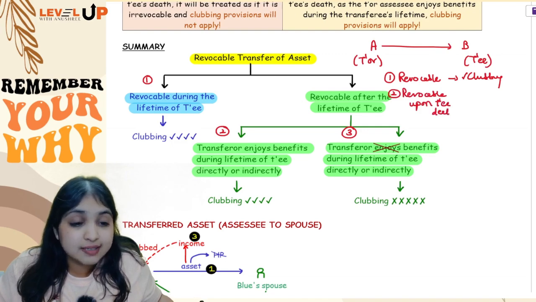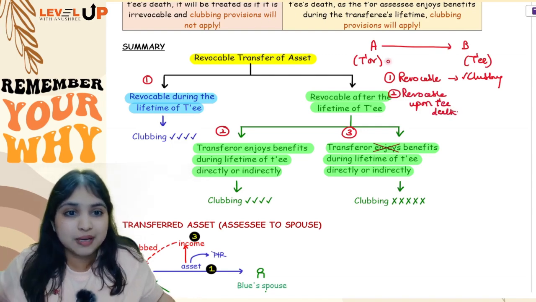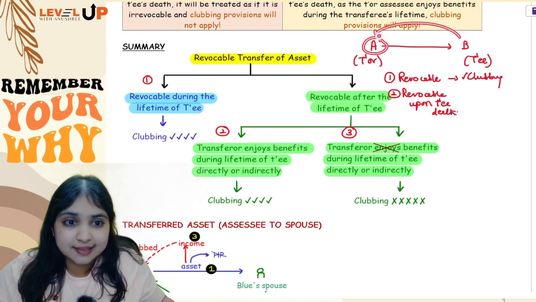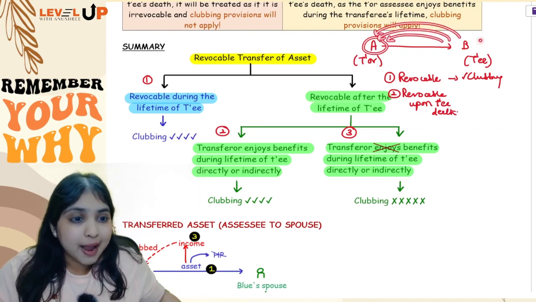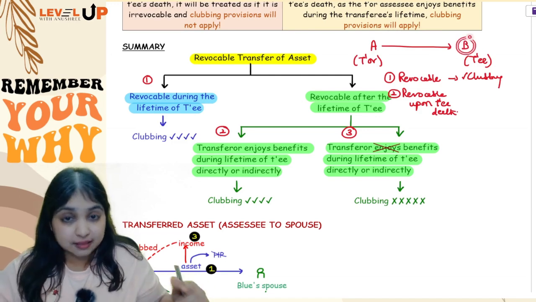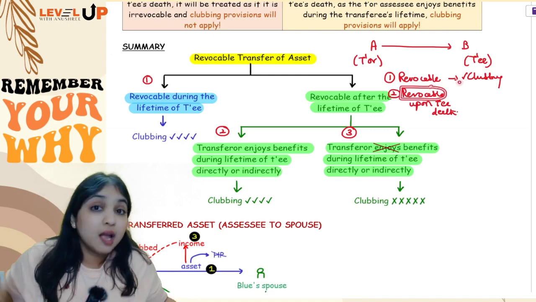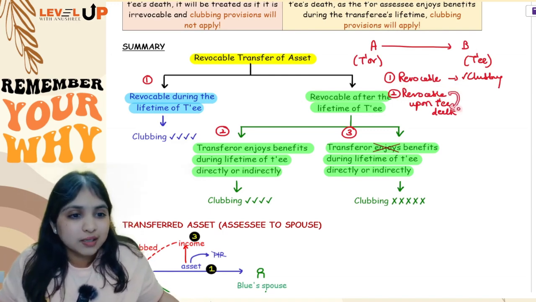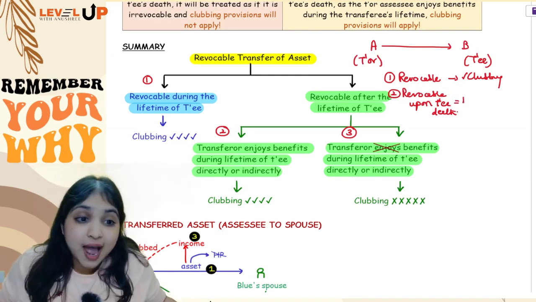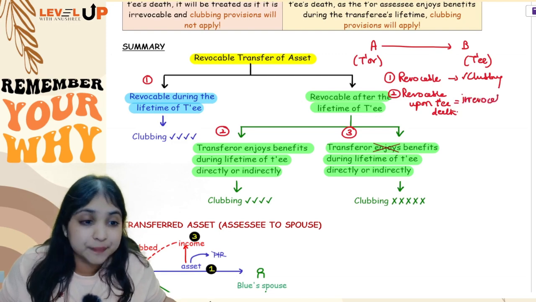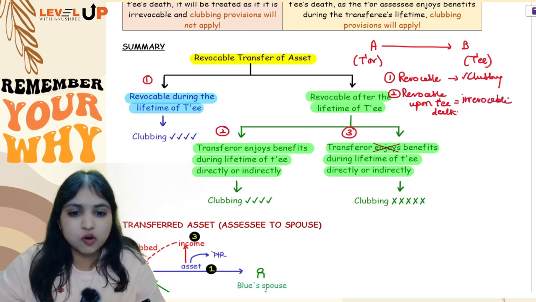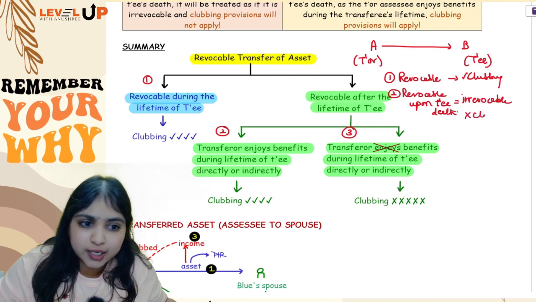Okay, but however, if I say that yes, it is revocable, but it is revocable only upon the transferee's death. Yes, it is revocable, but revocable means what? Mr. A will get the asset back or he will get the income back or he will get both back. But he will get back only after B's death. If that is the situation, then even though it is revocable, because it is revocable upon the transferee's death, we will treat it as if it is irrevocable. Okay, and if it is irrevocable, then of course guys, clubbing provisions will not apply.